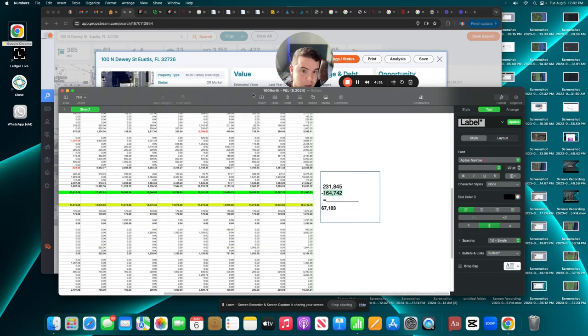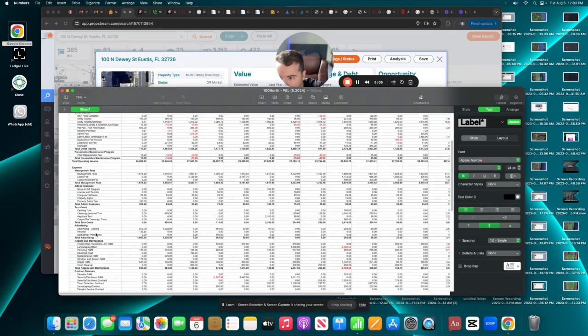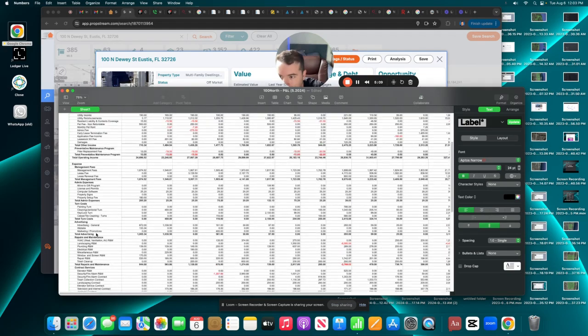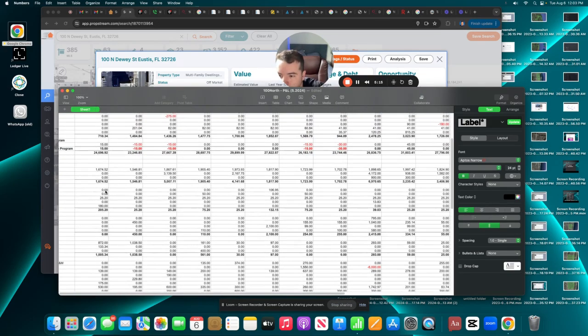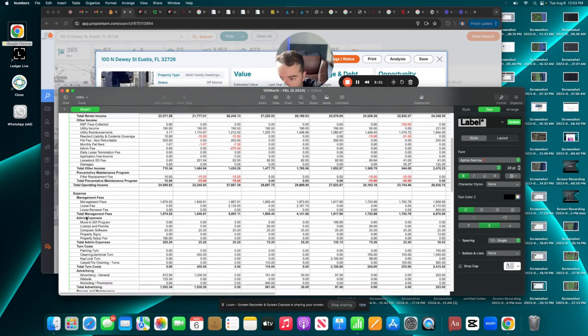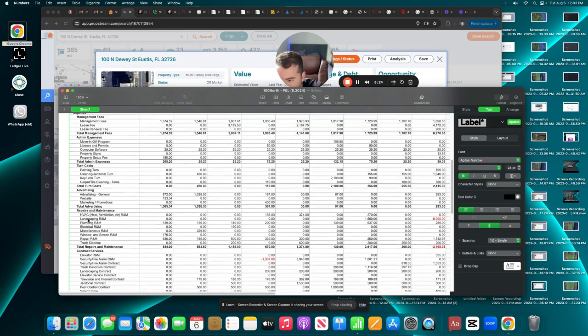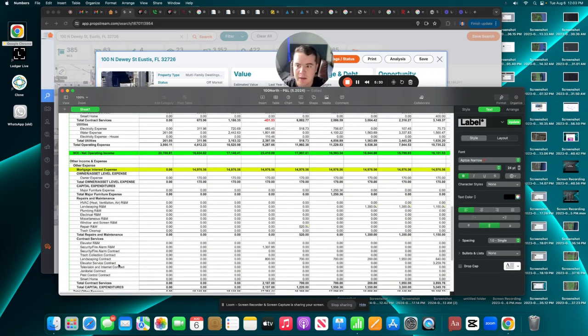So just that alone, with the current interest he's paying on his current loan, it's profiting 67,000 a year, which is like $5,000 a month, which is not a lot. And this does not include taxes and insurance. I don't see it anywhere here. If we look through expenses, management fees, everything, here's the rental income. There's no taxes. There's no insurance. These are major costs. That's probably another $5,000 in cost, so that wipes out all the cash flow.